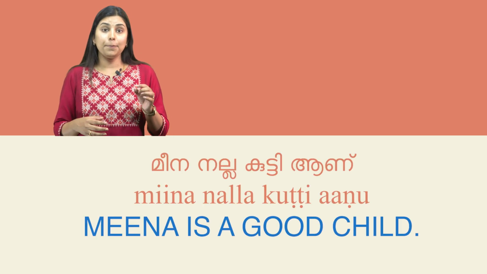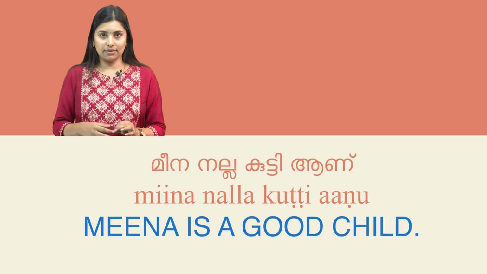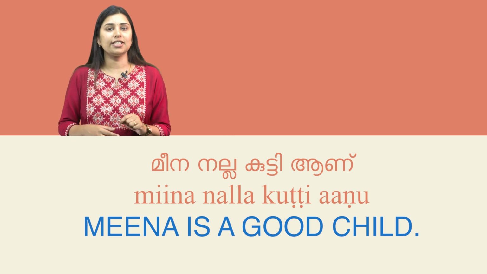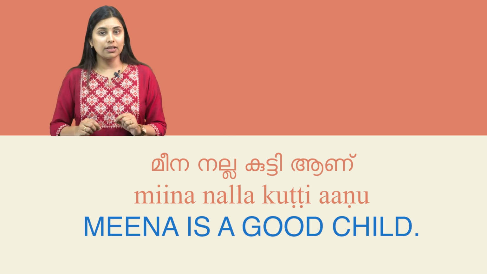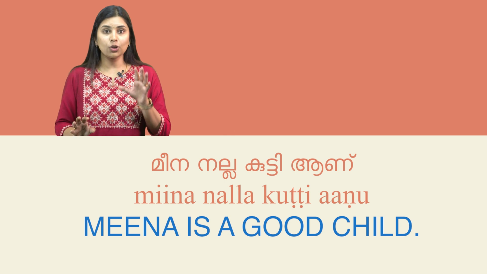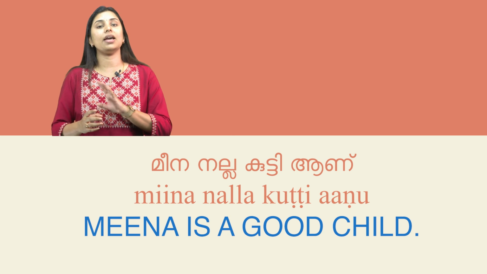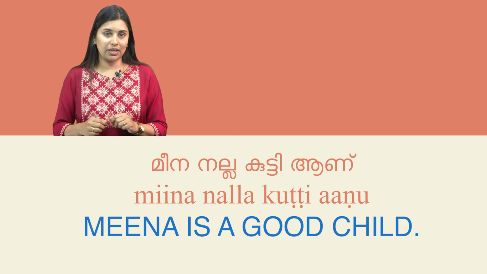Let us see more examples on it. Meena nalla kuttiyanu. That means Meena is a good child. In this sentence, Meena is the name of a girl, nalla means good and kutti means child, followed by the verb aanu, which is used to assert that Meena is a good child.